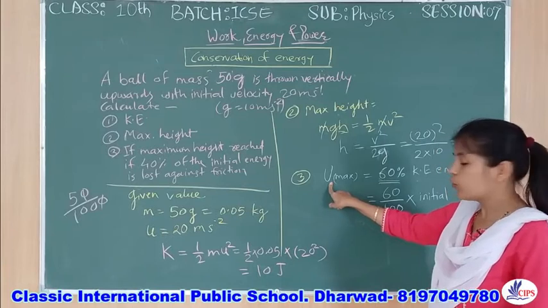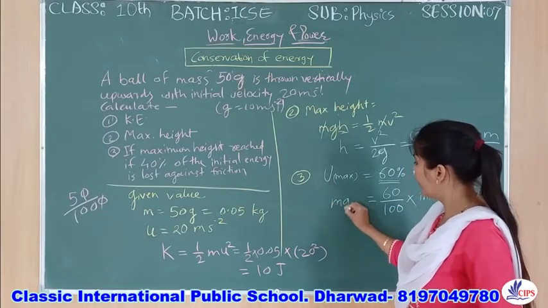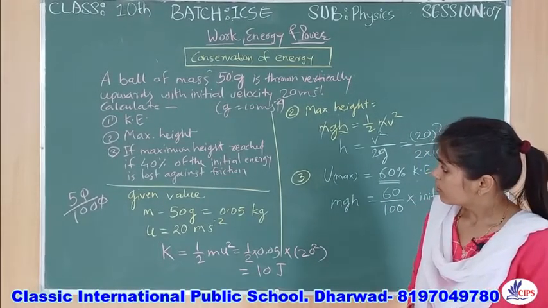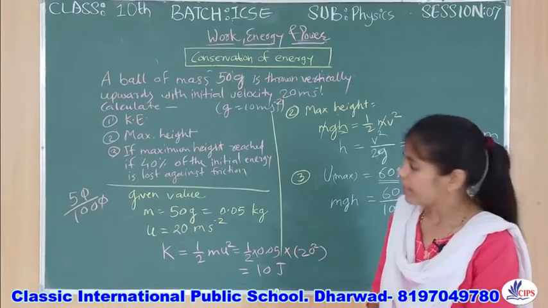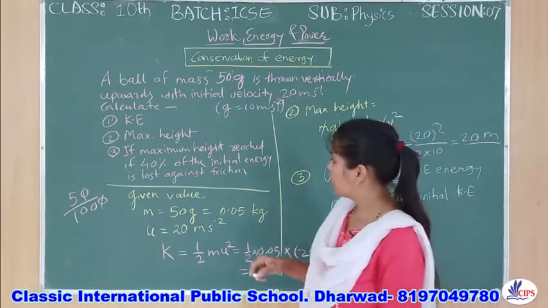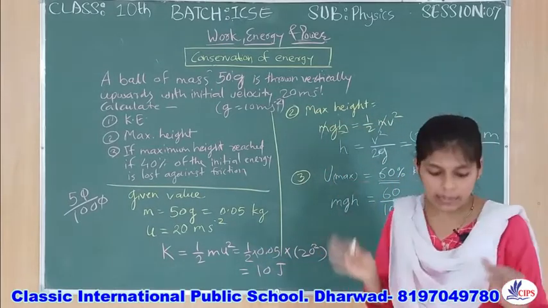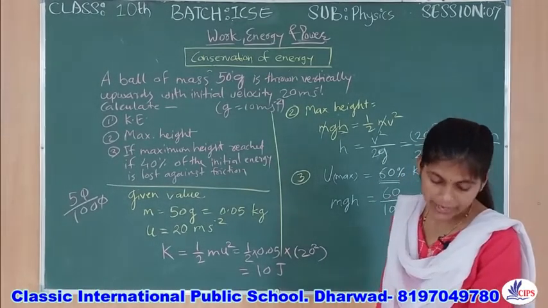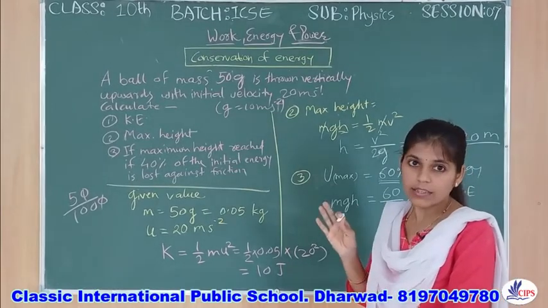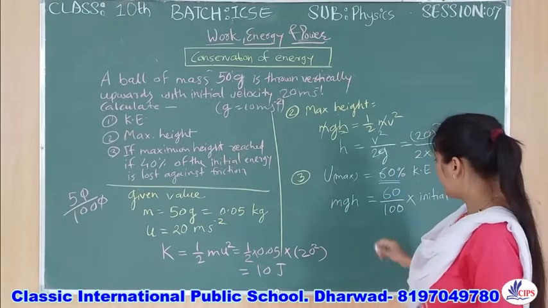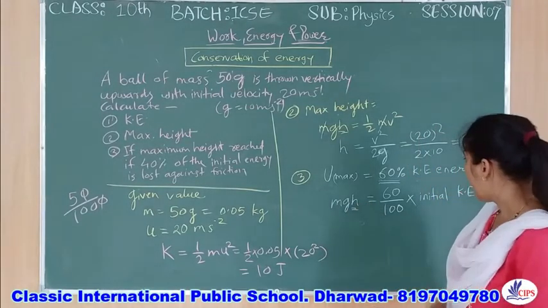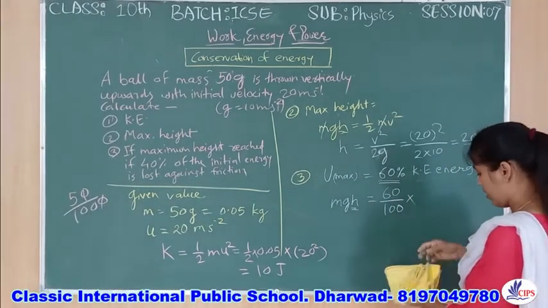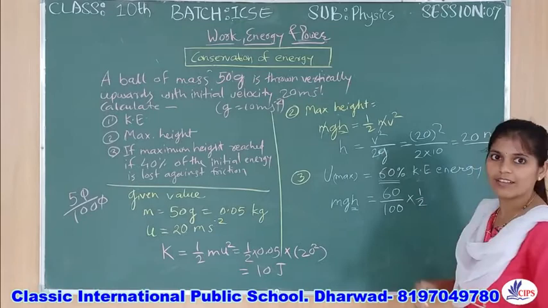What is your U? How do we find this U value? Using the formula mgh. Here they asked you for the maximum height. Oh, sorry. In the third, they have asked you again for the height, for the maximum height when there is 60% loss. They have asked you the energy, right? So only m should be remaining, and your initial kinetic energy will be half m v square. I'm sorry, I forgot to read the question clearly.